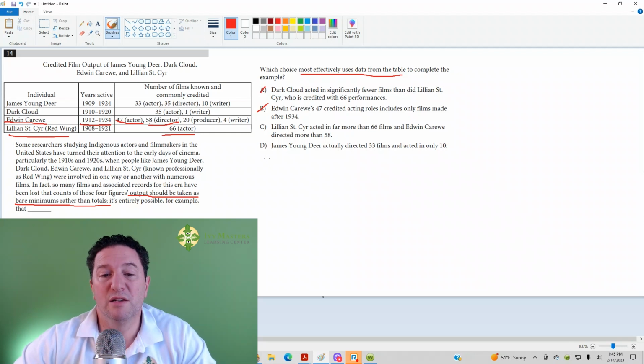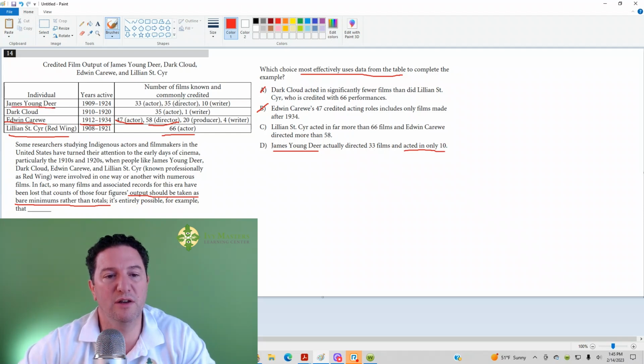D. James Young Deer actually directed 33 films and acted in only 10. So James Young Deer, just as soon as you read acted in only 10, it's emphasizing how little, and Young Deer, it says that he acted in 33. So that would be the opposite of what we're looking for. That's saying that he didn't do as many as is in the table. C is going to be your correct answer.